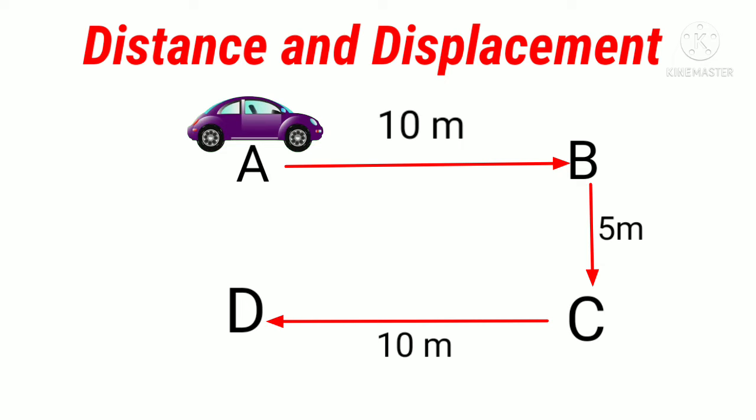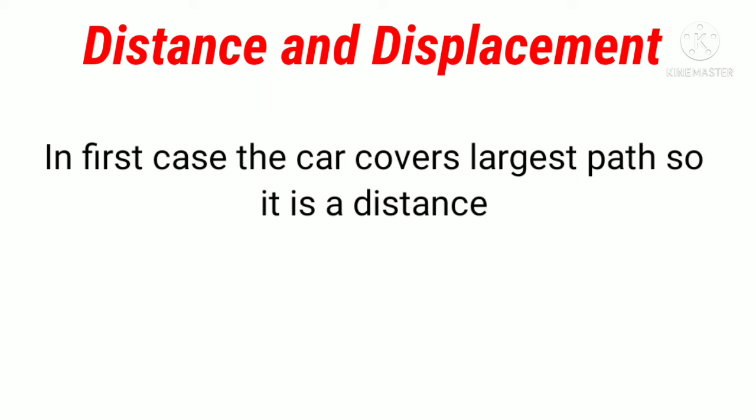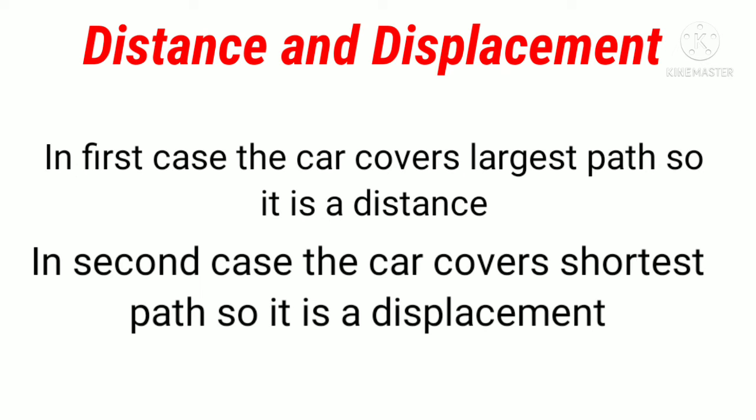So in this case, the distance traveled by the car from point A to point D is 10 plus 5 plus 10 equals 25 meters. Now consider another case where the car directly moved from point A to point D by covering a distance of just 5 meters. Now if you observe, in both cases the car's destination is the same but the path is different. In the first case, the car covers the longest path, so it is a distance. In the second case, the car covers the shortest path, so it is a displacement.